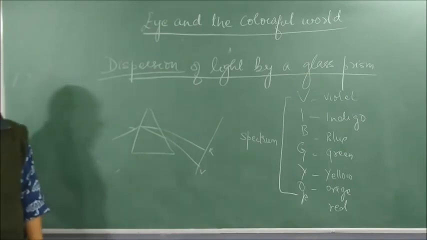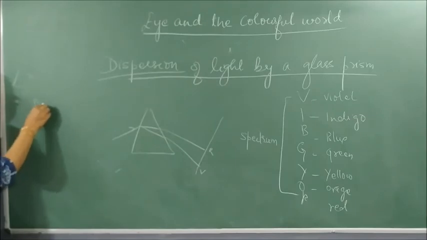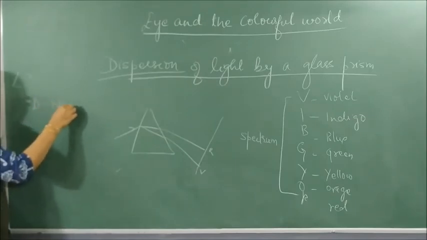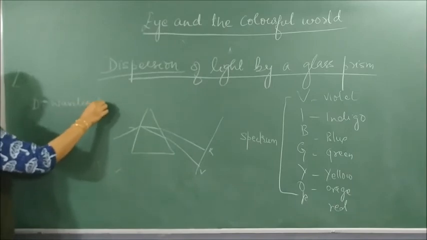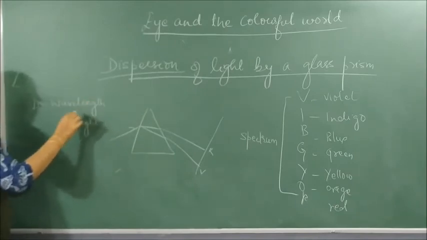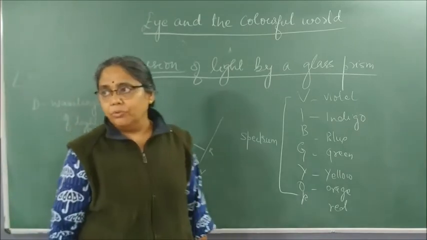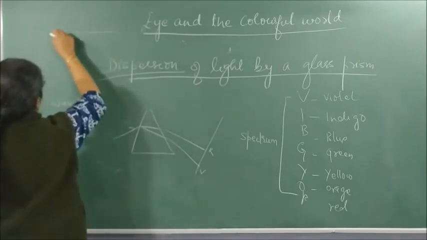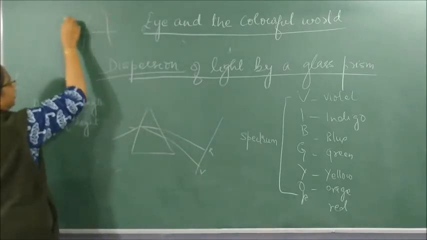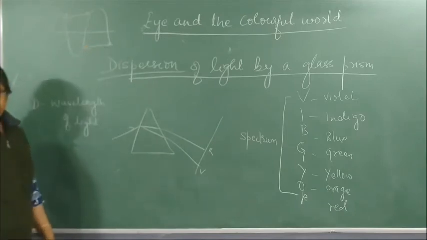This is like this because dispersion depends on the wavelength of light. What is wavelength? The distance between 2 consecutive crests or 2 consecutive troughs is called wavelength.